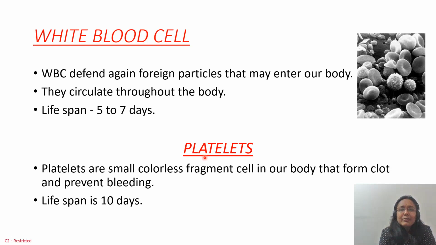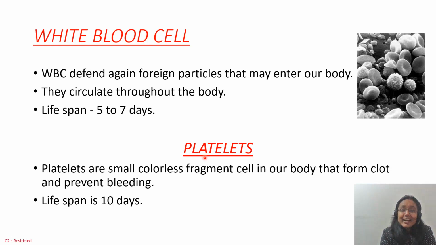Sometimes when we fall and meet with an accident, we get injured and wounded, and blood comes out of the wound. But after some time, we see that it stops and a brown colored layer covers the wound. What is it?